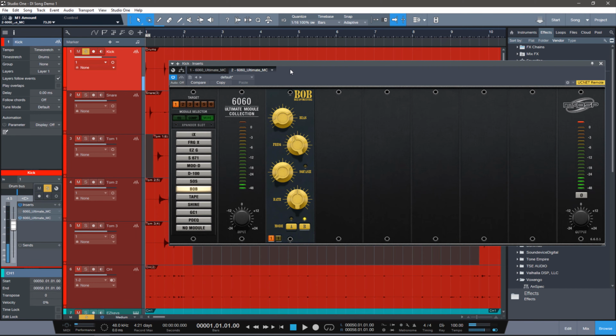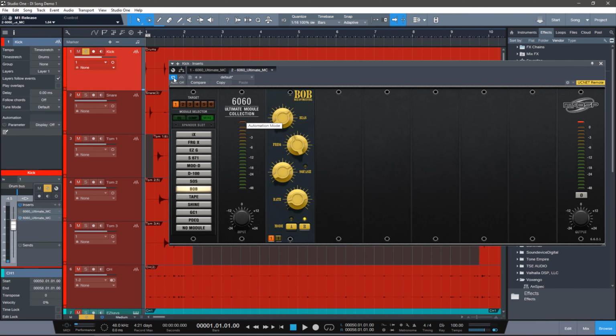You can really hear the resonant peak right there. Let's switch between the modes. So we're going to bring this up, and next we're going to use the squash control to control the dynamics. Something like that. Now if we bypass it, you're hearing that we have a lot more low end.